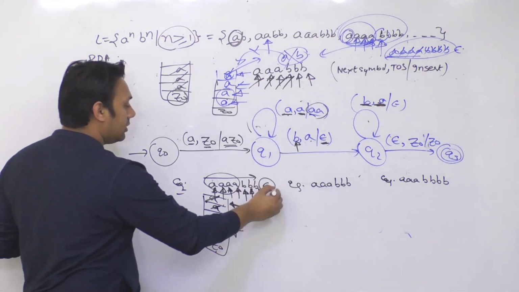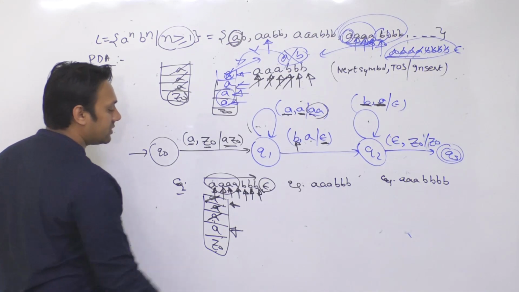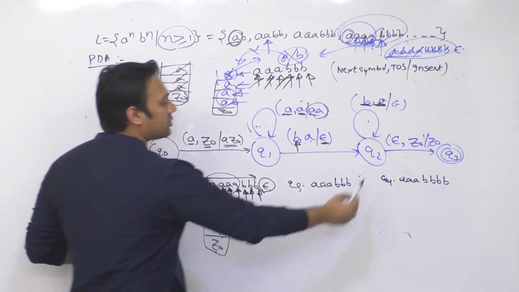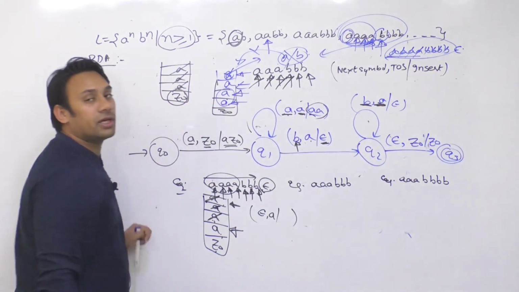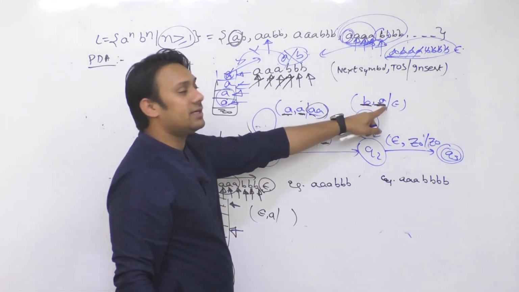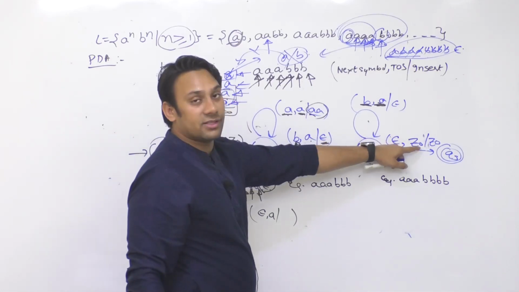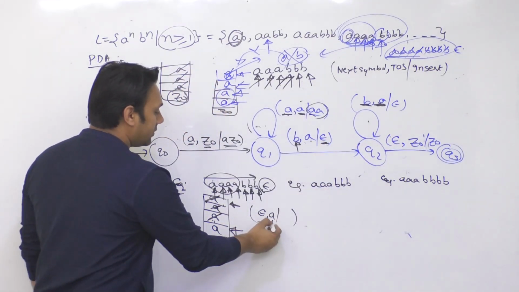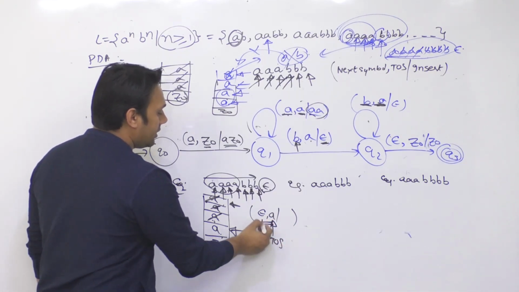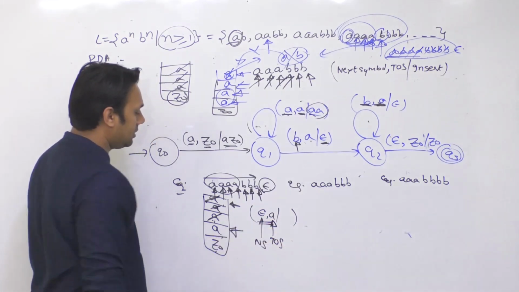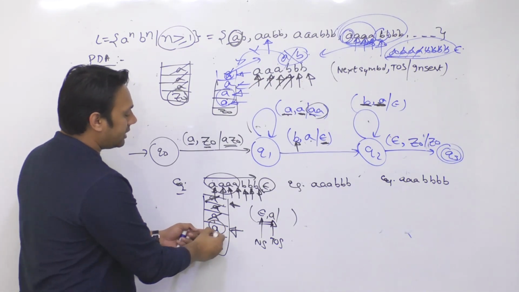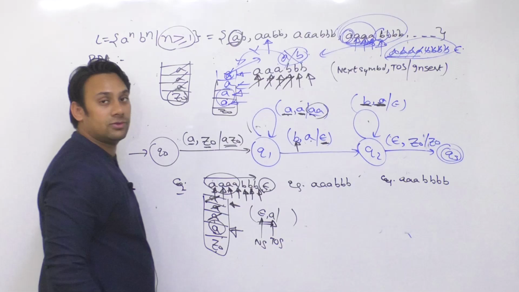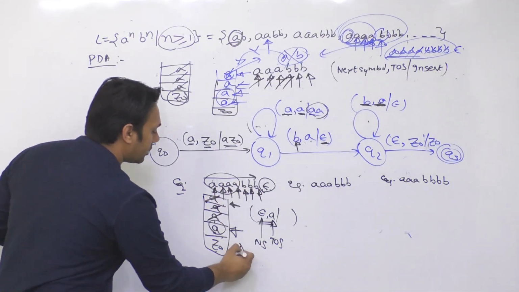So once you get an epsilon and the top of the stack contains A, that means we need a transition which is epsilon comma A, correct? You can see there is no transition here which says epsilon comma A. We have B comma A, we have epsilon comma Z, but there is no transition for epsilon comma A. It means the top of the stack contains A and the next symbol is epsilon. So basically we do not have any transitions here. That means this will lead to a dead configuration.